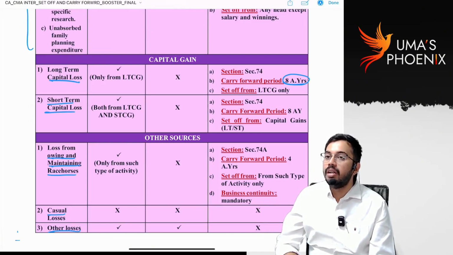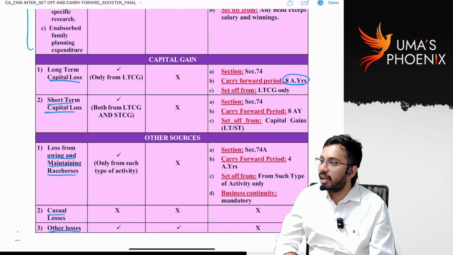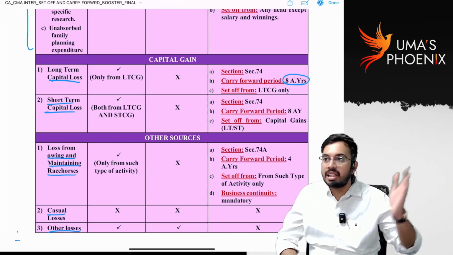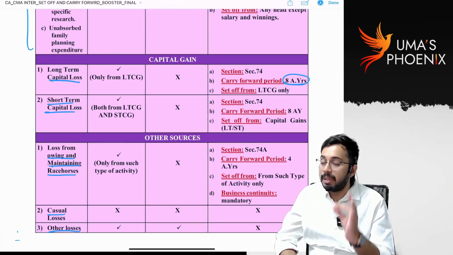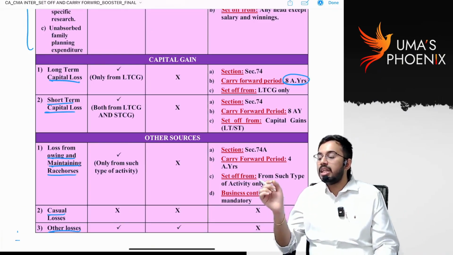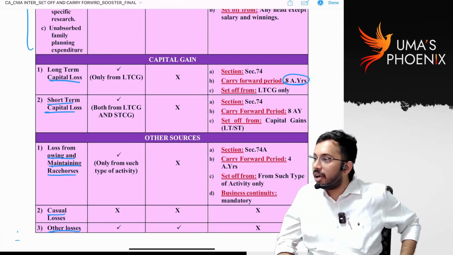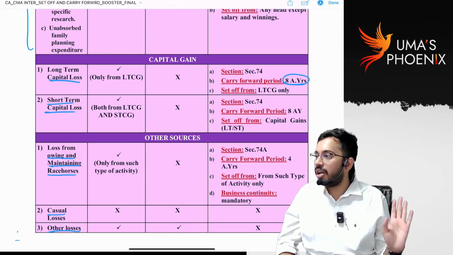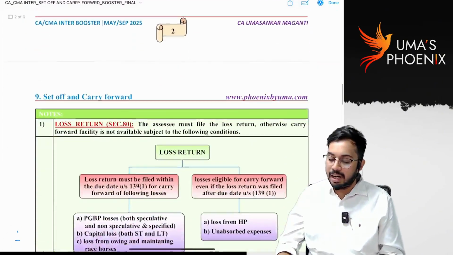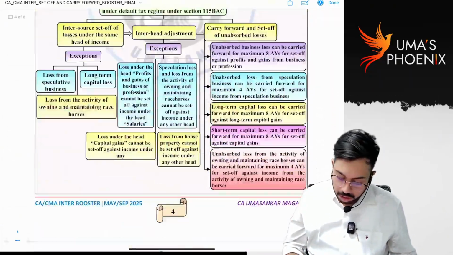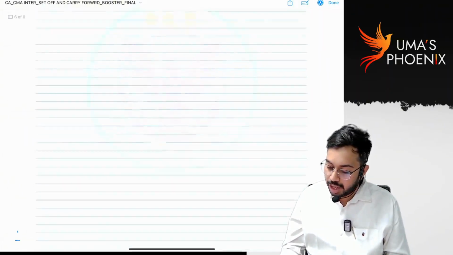Similarly, if there is any loss with regard to section 35AD, and in the current previous year I chose default tax rates, then the brought forward specified business loss from earlier years is not eligible for set off. That means if SSE is paying taxes under default tax rates, some brought forward losses and brought forward deductions are not allowed. I will give you the list, write it down. We have given notes, right? You can write it down there.